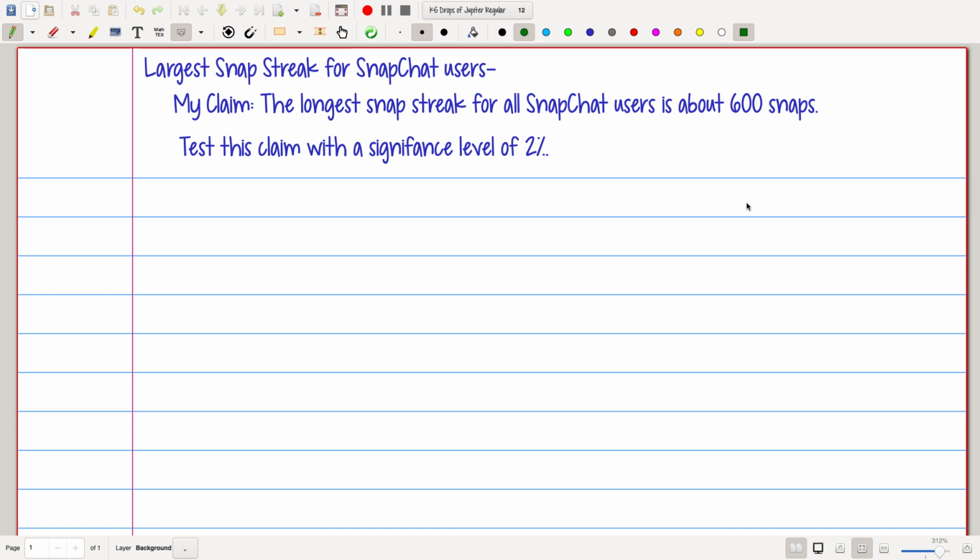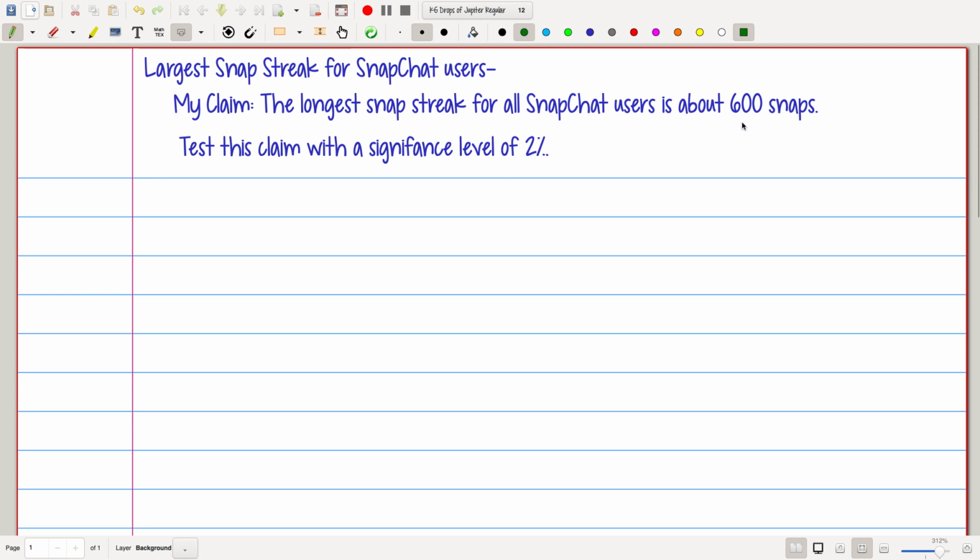So a couple weeks ago, you guys ran out in the hallway and you gathered data, the largest snap streak for Snapchat users. So my claim is that the longest snap streak for all Snapchat users is about 600 snaps. So my claim is that the average longest streak is 600 snaps. And so we want to test this claim with a level of significance of 2%.